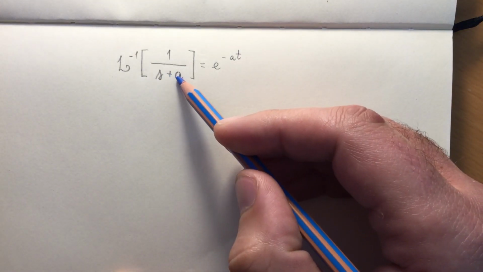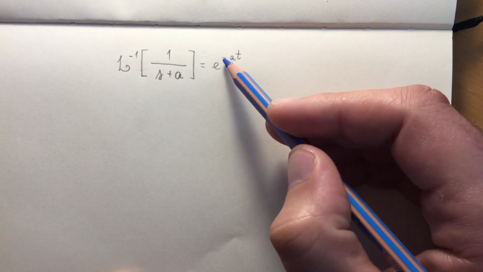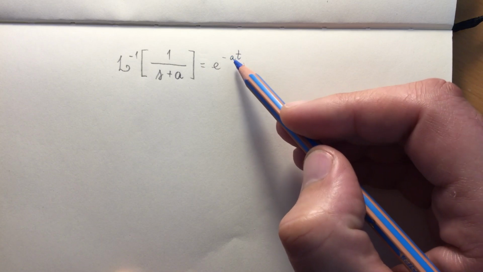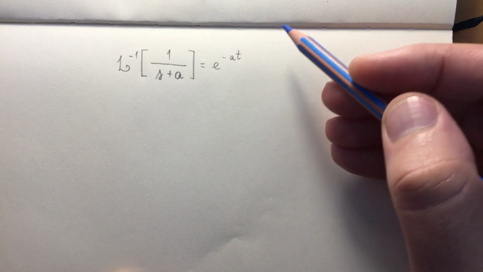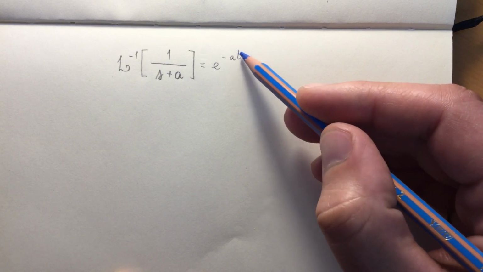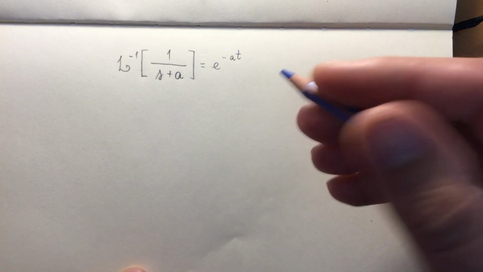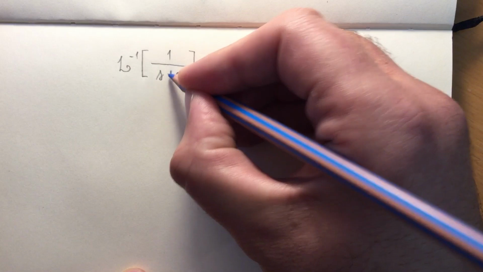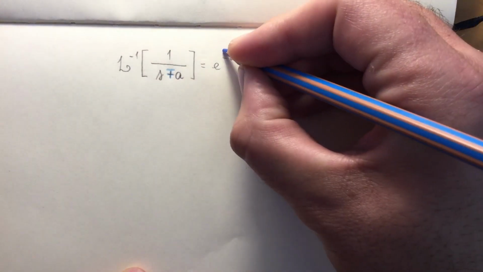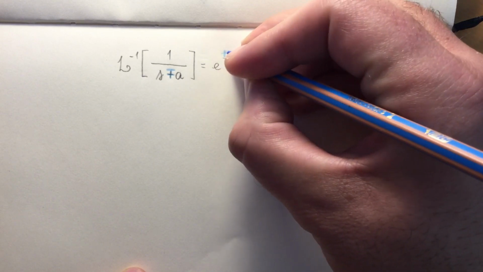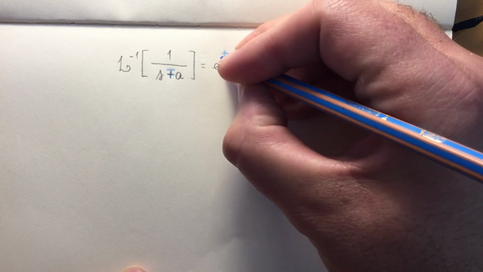If a is negative, this minus sign will cancel the minus sign of a. We will have a positive exponential that diverges to infinity as t increases. We can make this explicit by adding a minus sign here and a plus sign here.